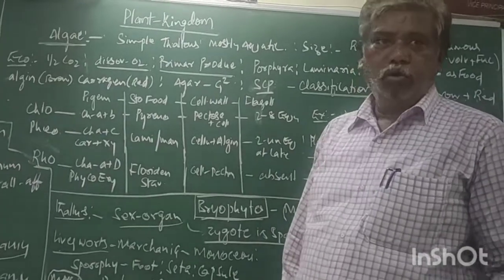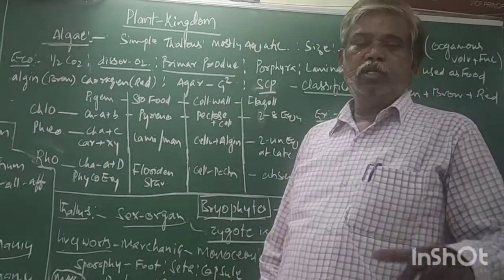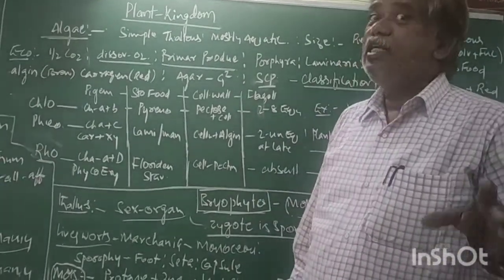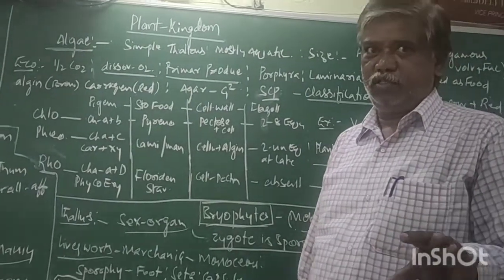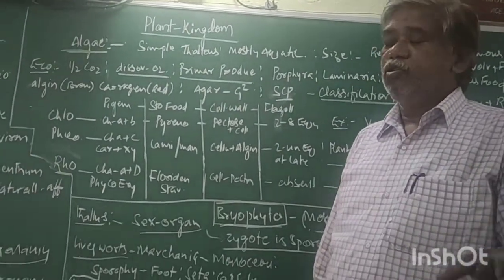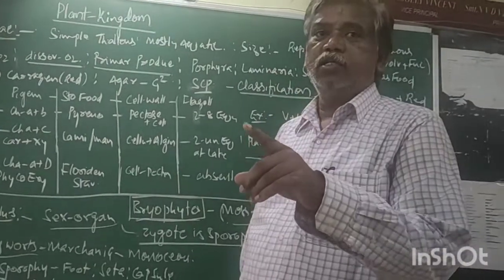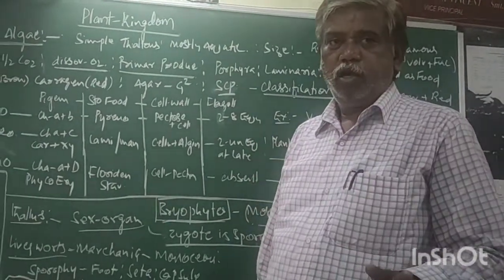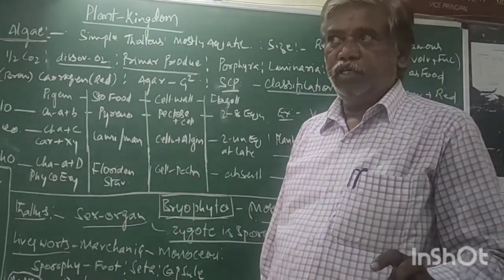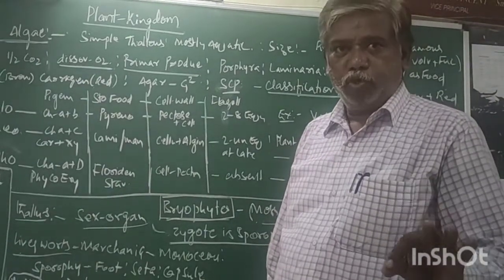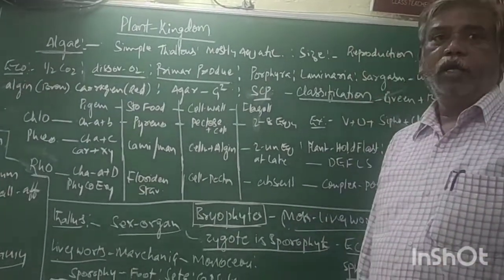Now, you know, this plant kingdom again has divisions. In animals, it is called phyla. In plants, it is called division. Algae, bryophytes, pteridophytes, gymnosperms, right.